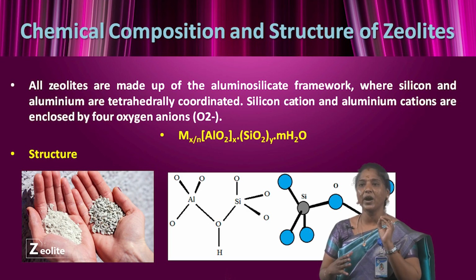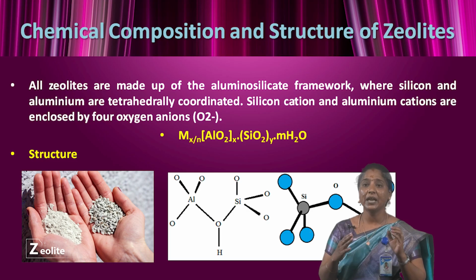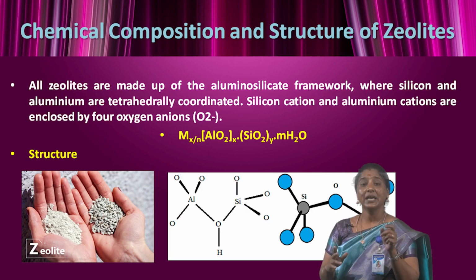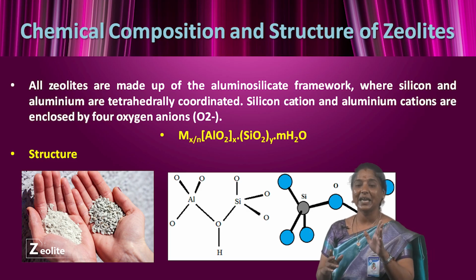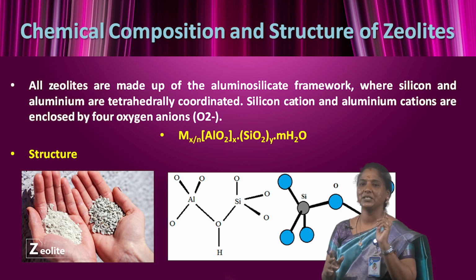The formula for zeolites is given by the ratio, where M means any one metal that could be magnesium, sodium, potassium, lithium or calcium. N means the valence of the metal cation. Y means the number of water molecules in the structure of the zeolite. Y and X means the atomic silicon to aluminium ratio.